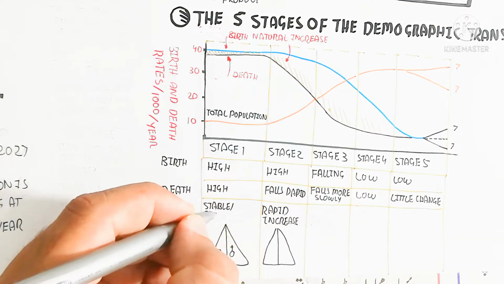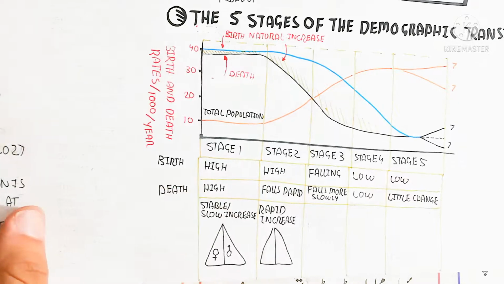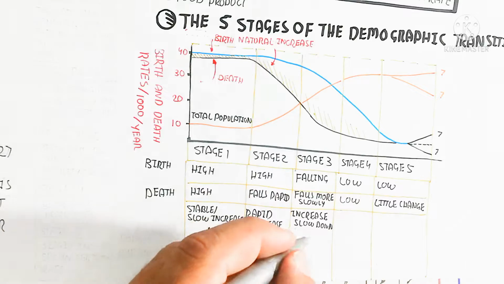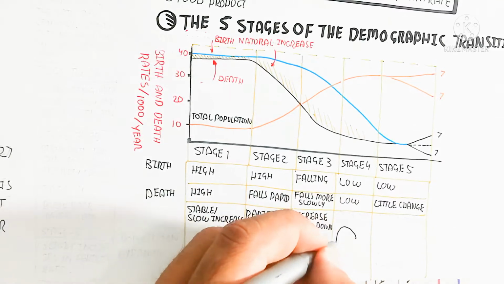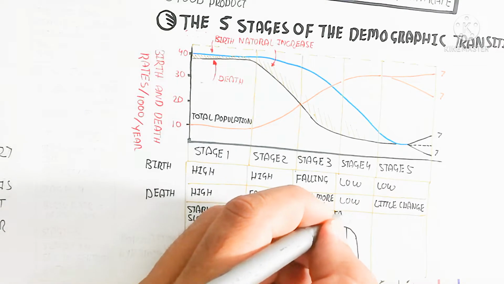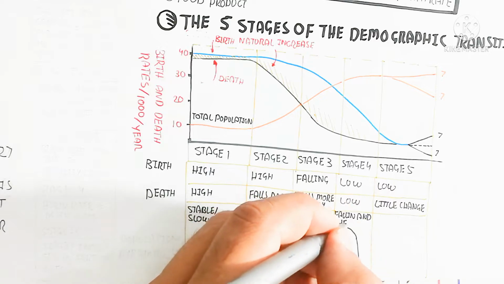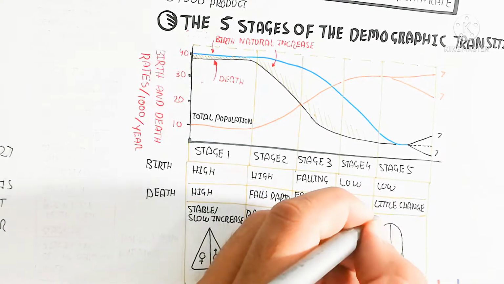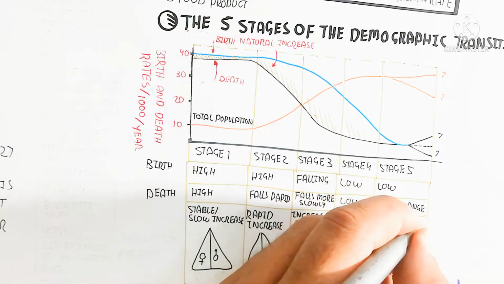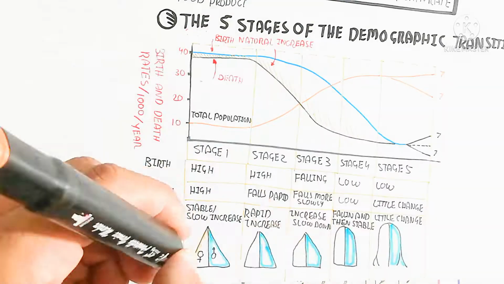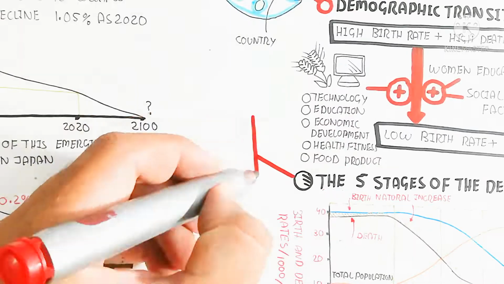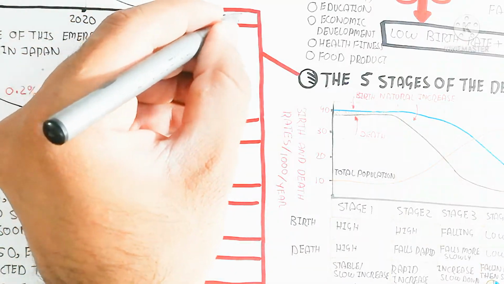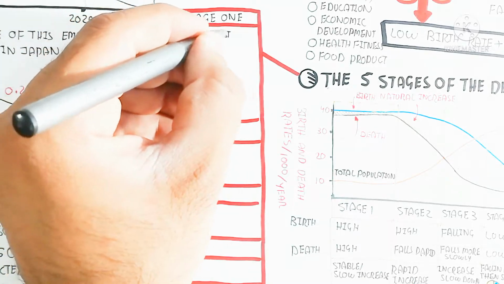And this is basically the demographic pyramid, which is showing in the figure. And in this way, stage 3 is leading to birth falling, but the death falls more slowly. So in this way the death will fall more slowly, so the resources will be limited, so we can inhibit our production and reproduction. Here is stage 4, which is the low death rate, and the birth rate will also be low. Falling and then stable. So the little change in stage 5.